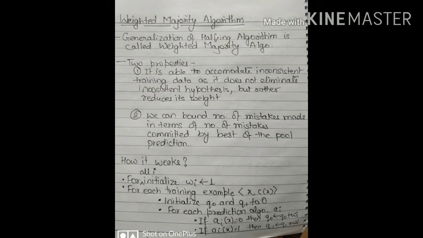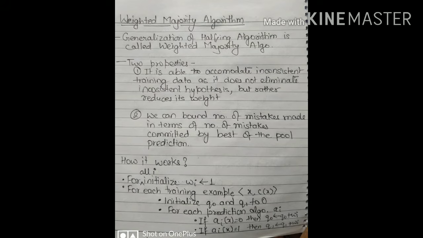Okay, the last algorithm for a mistake bound is the weighted majority algorithm. Basically it is a generalization of the halving algorithm. In the halving algorithm, we have a version space, and within the version space we have a number of hypotheses, and we check the majority output of the hypotheses.